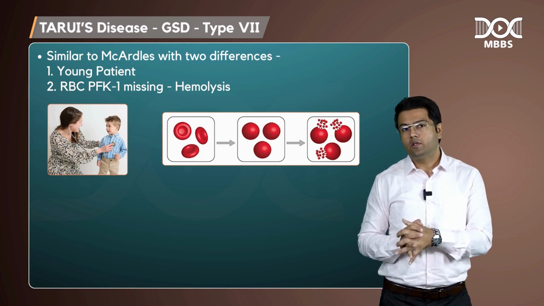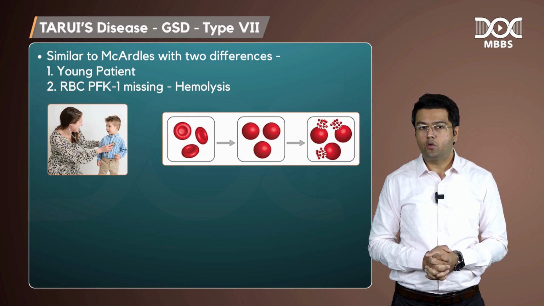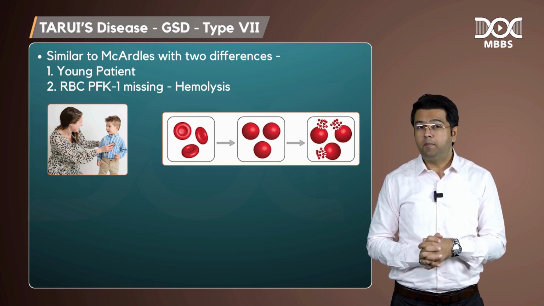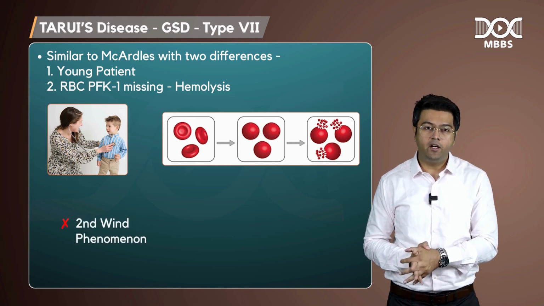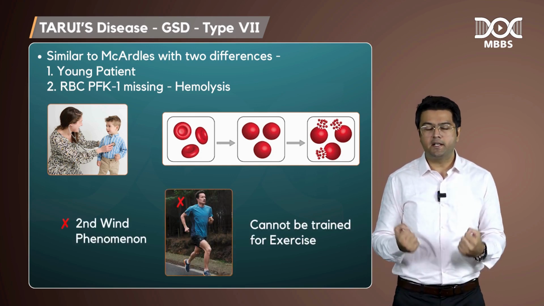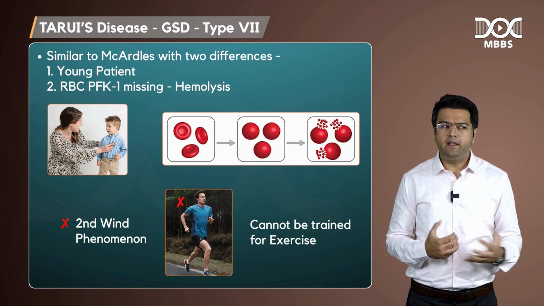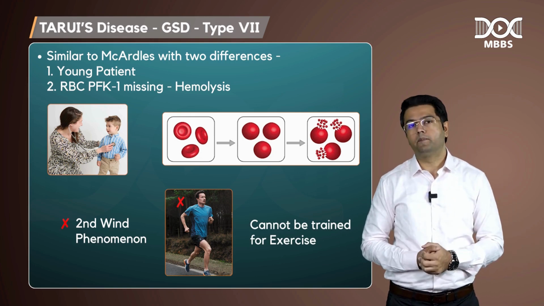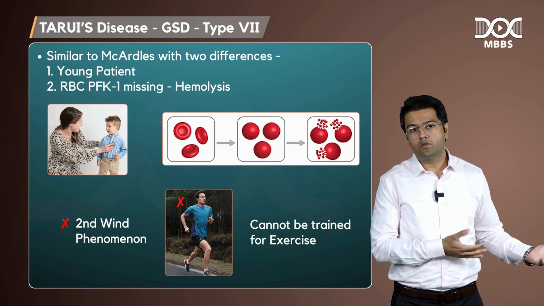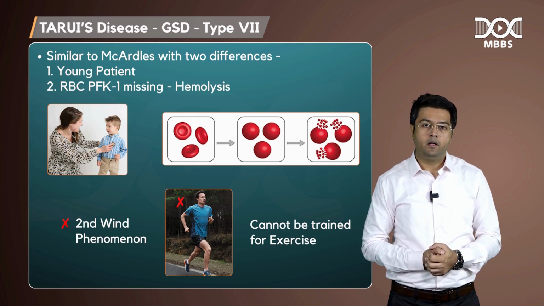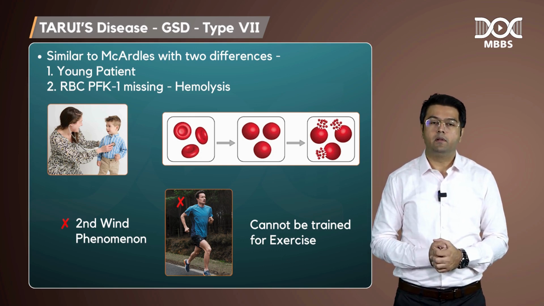So that is type 7, Tarui disease. The patients of Tarui disease cannot perform the second wind phenomenon. They cannot be trained for exercise. Why can they not use the extramuscular fuel? Because to use extramuscular fuel like glucose also, PFK1 is required. So that is not available.